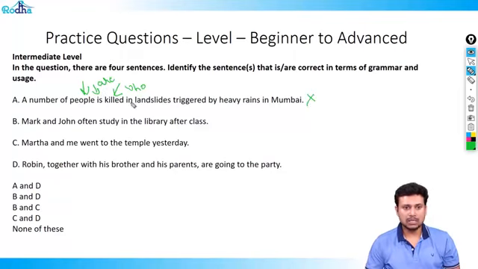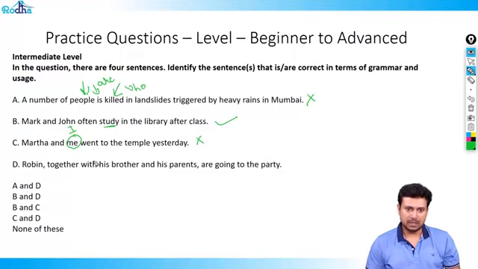So this is wrong. Second one says, Mark and John often study in the library. Study is the verb, and who are studying? Mark and John. So Mark and John are plural, study is plural, so this is right. Martha and me. You never say Martha and me, you always say Martha and I. So this is also wrong.